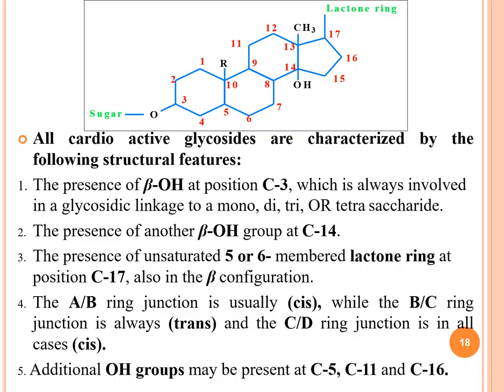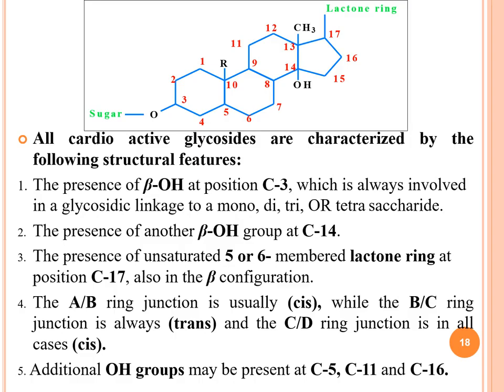All cardioactive glycosides are characterized by the following structural features: the presence of a beta hydroxyl group. In cardiac glycoside it is a must that the beta hydroxyl group is present at the C3 position, because if it is not there, it will lose the cardiac activity and will not act as a cardiac tonic.